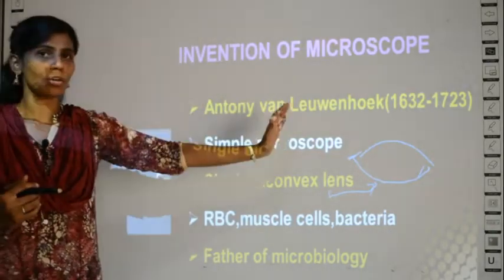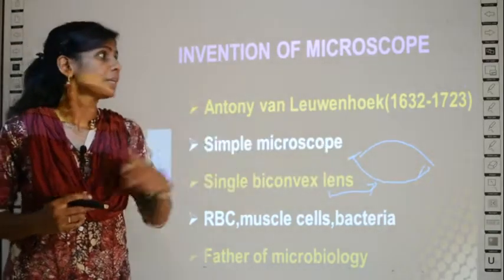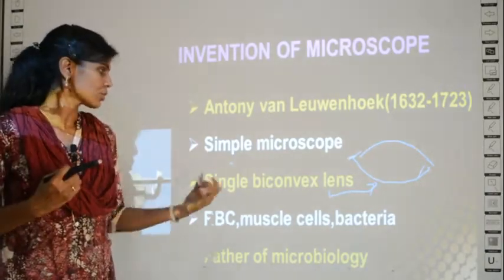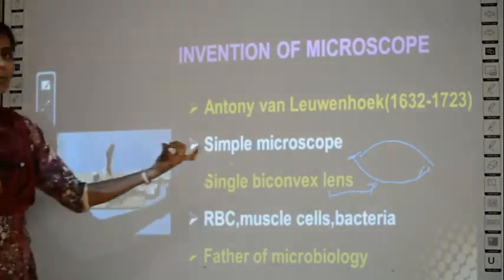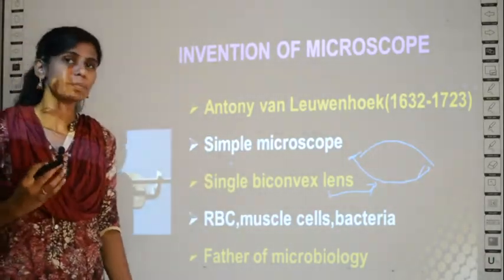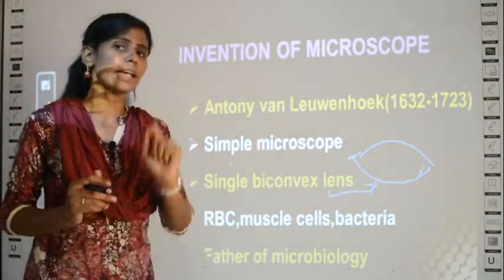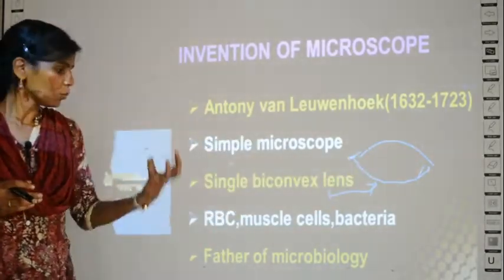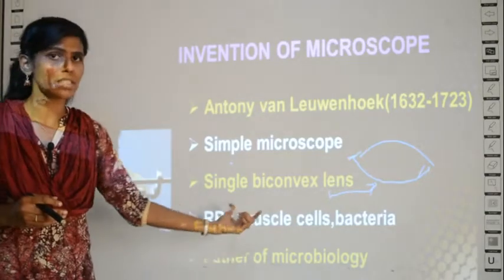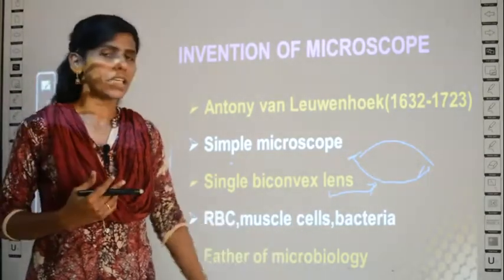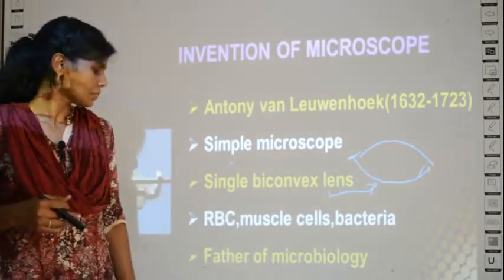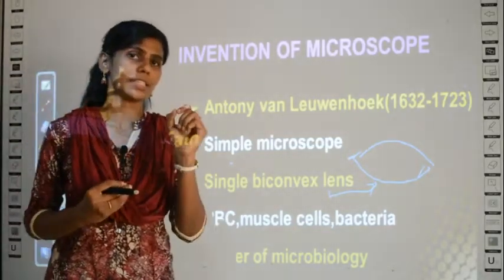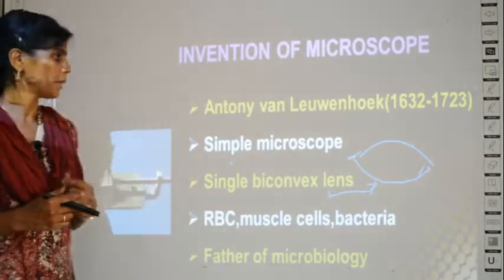So what have we studied about the invention of the microscope? Antony van Leeuwenhoek, who lived from 1632 to 1723, was the first man who invented the microscope, called the simple microscope. In his microscope he used only one lens and it was biconvex in shape, like this shape. And what all did he observe? He observed RBC cells, muscle cells, bacteria and many other cells, and he is called the father of microbiology because he invented the first microscope. Clear?